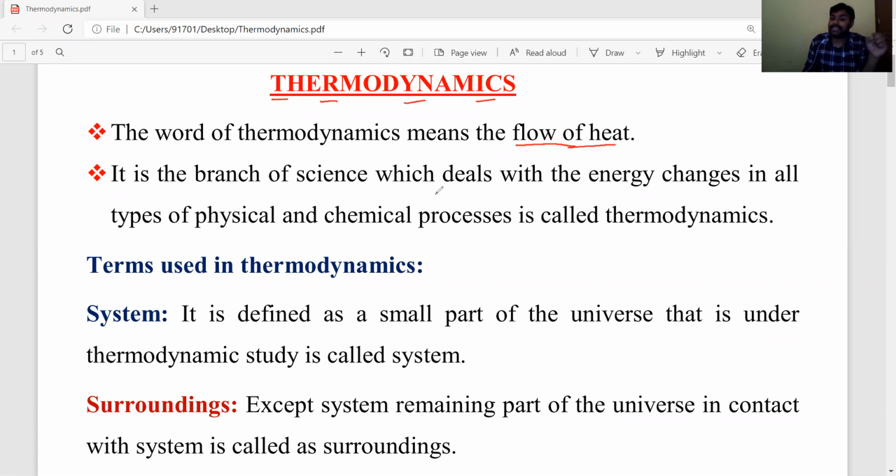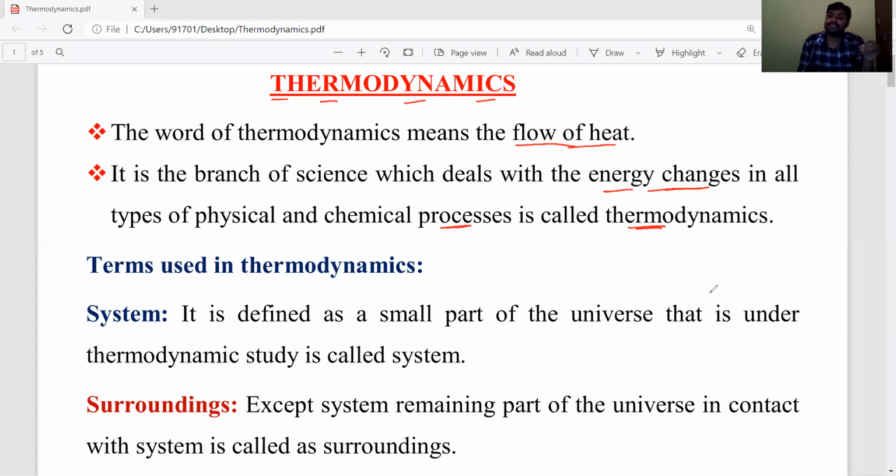This thermodynamics mainly explains or deals with the energy changes in physical and chemical changes, or physical and chemical processes, or physical and chemical reactions. So thermodynamics explains the energy changes during physical reactions as well as in chemical reactions, and that is called thermodynamics.